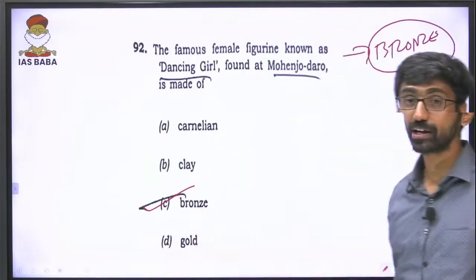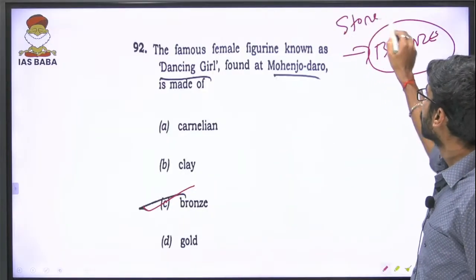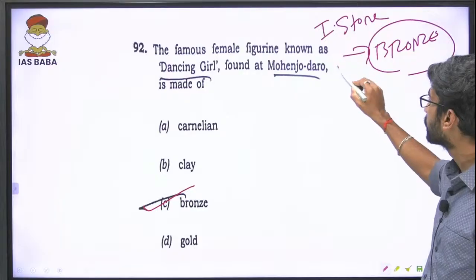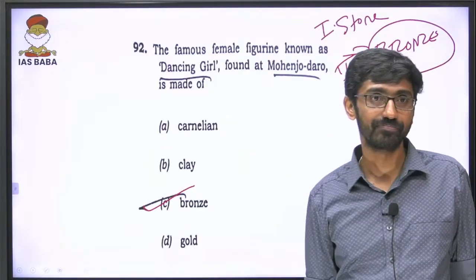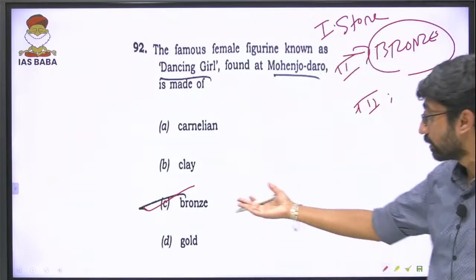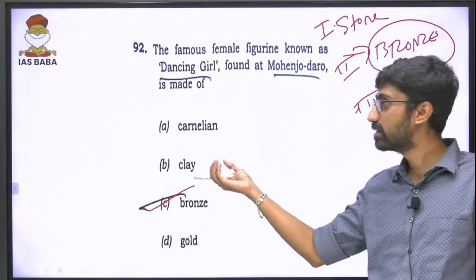So that is the bronze dancing girl. The answer is bronze, because the Harappan civilization was called the Bronze Age. We have the Stone Ages, then we discussed the Bronze Age, and next again the Iron Age, which is the later Vedic time period. So the answer is B. Rather C, not B, C. Probably the easiest question.